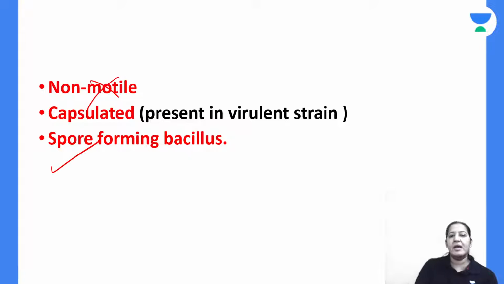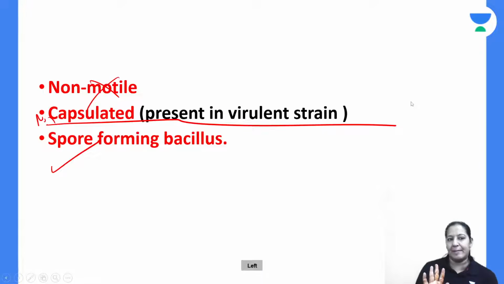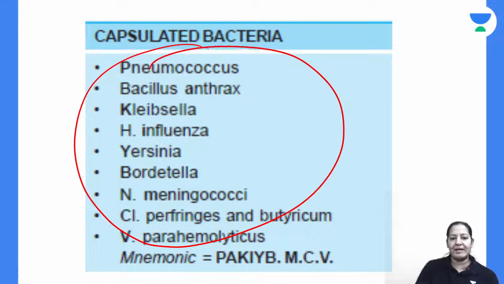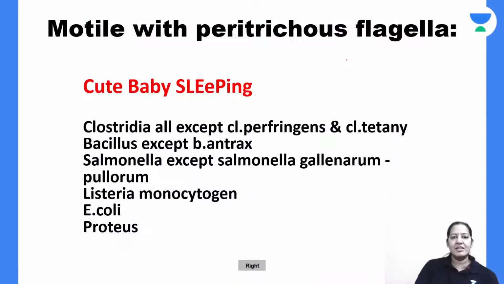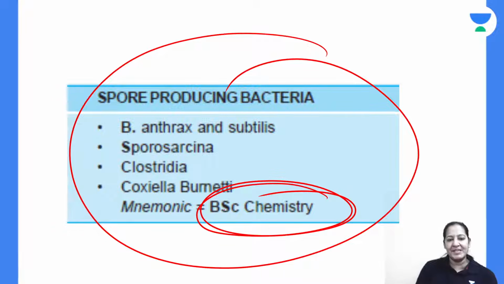These are spore forming, and usually they are non-capsulated, but some strains are capsulated, right? See the mnemonic for capsulated bacteria. I taught you this many times. PACIB MCV, the B is Bacillus anthracis. So the capsule is present. See the mnemonic for spore forming: BSc chemistry. The B of BSc chemistry is Bacillus anthracis.